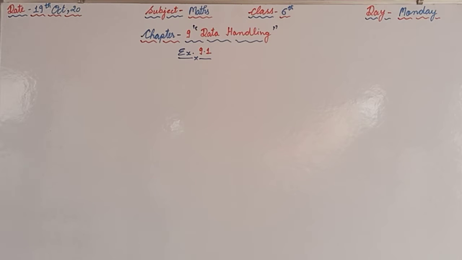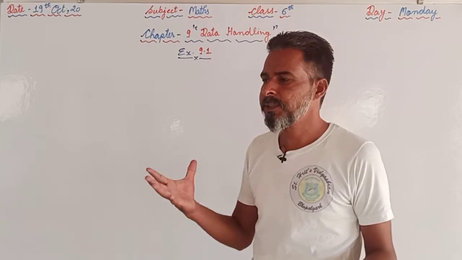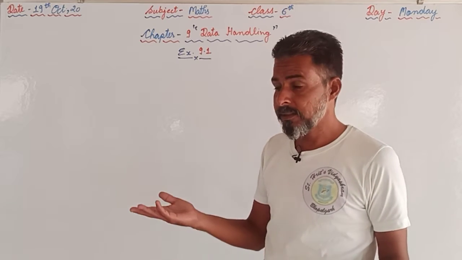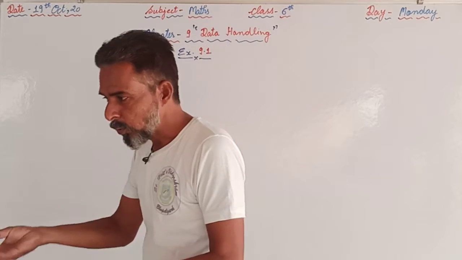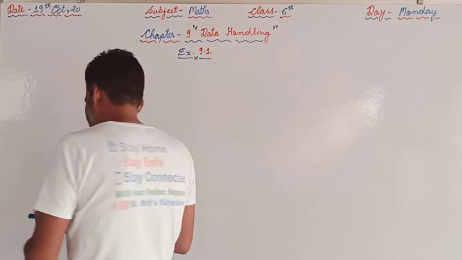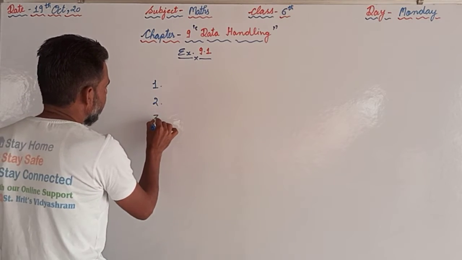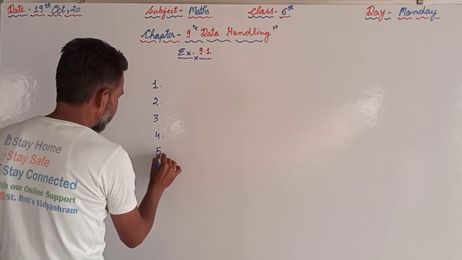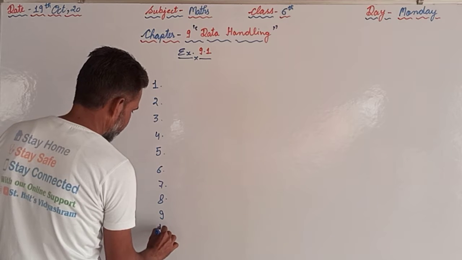As I told you previously, in each and every video I tell you that while watching the video you should have your textbook with you, so that you can also understand the information given in the question. In this chapter the information is too large, so to go through that information we are supposed to read the question. At the same time, if we are supposed to write tally marks, then for 1, 2, 3, 4, 5, 6, 7, 8, 9 and 10.